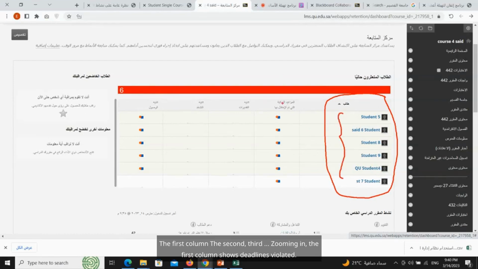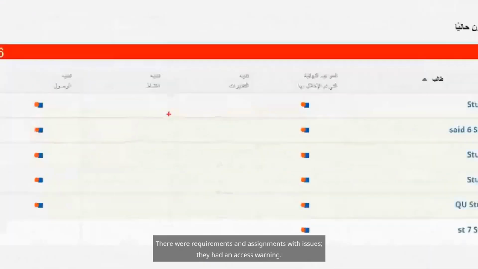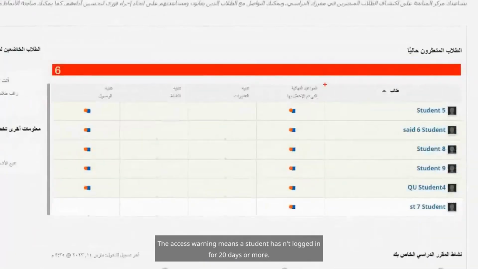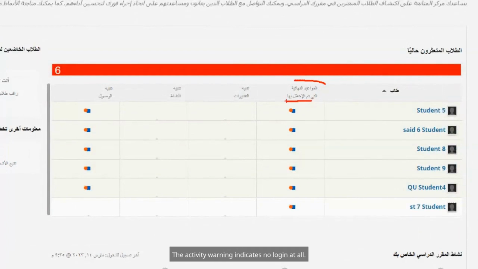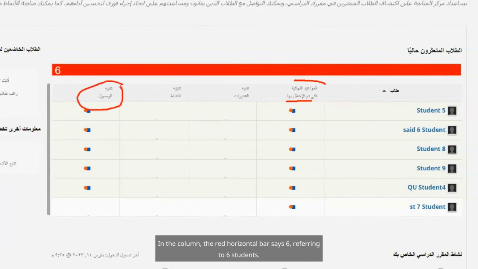I have 4 columns. The first column, the second, third, zooming in, the first column shows deadlines violated. There were requirements and assignments with issues. They had an access warning. The access warning means a student hasn't logged in for 20 days or more. The activity warning indicates no login at all. The grades warning means low grades. Those with low grades get a mark in a specific color. In the column, the red horizontal bar says 6, referring to 6 students.